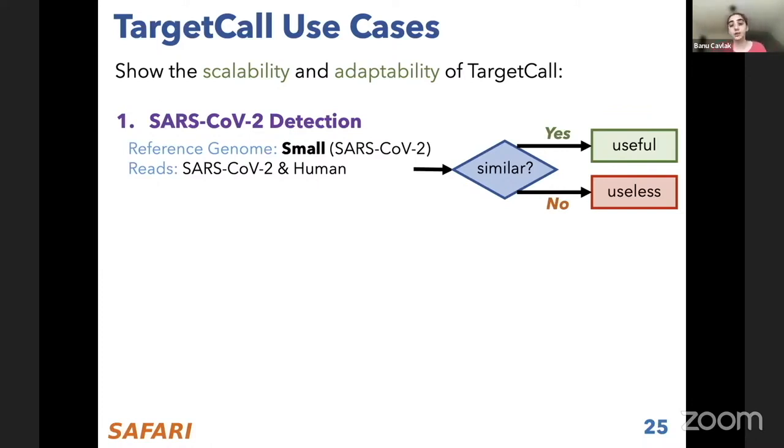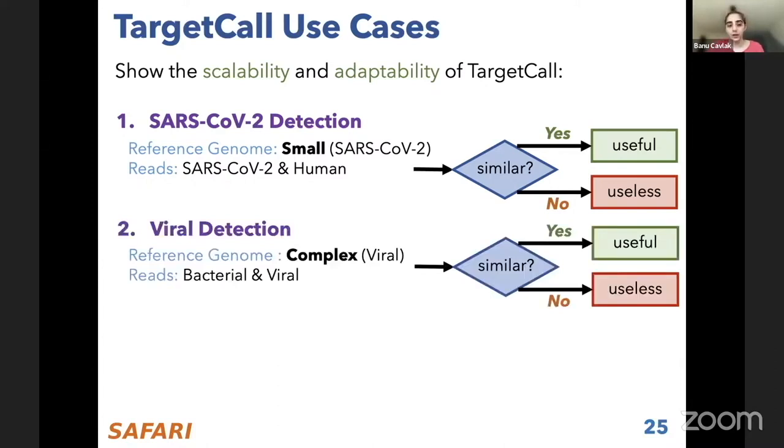So we want to eliminate the human ones. In this use case, if a read is similar to the reference genome, which is the COVID reference genome, the read is identified as useful because we are targeting COVID references, and otherwise the read is identified as useless.